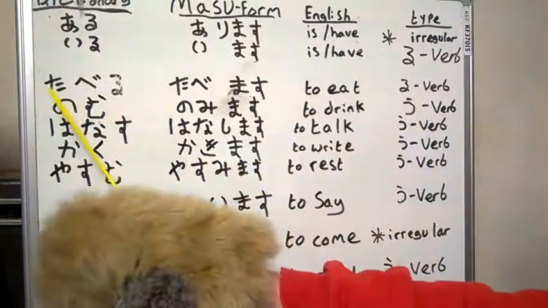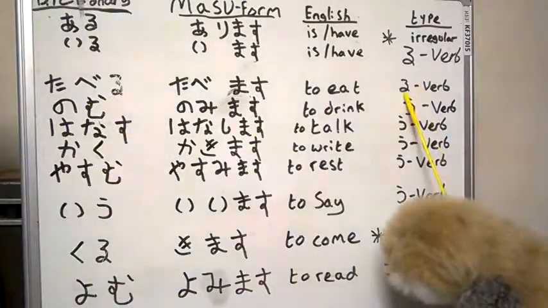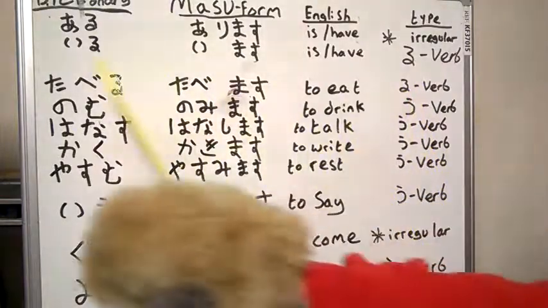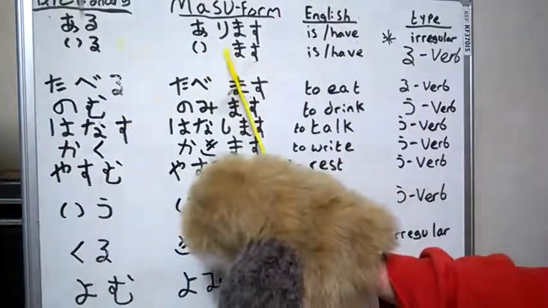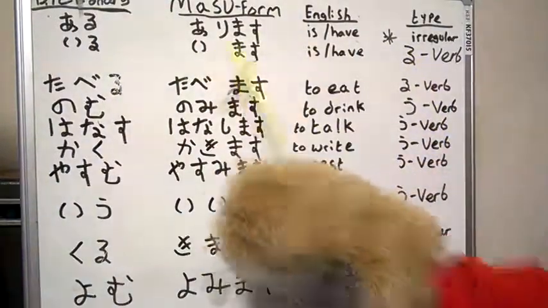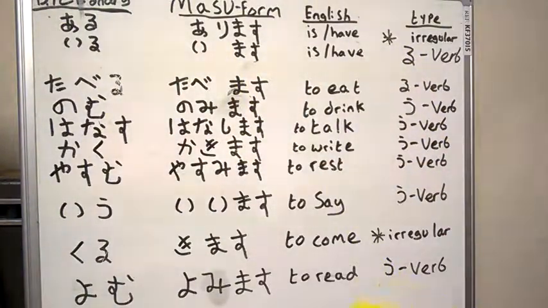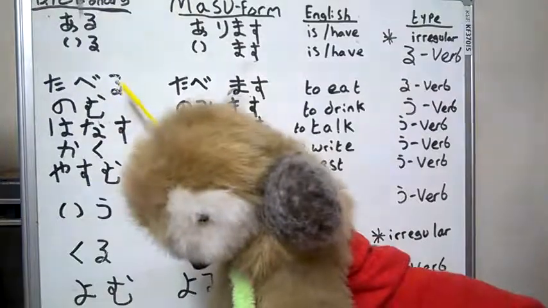This is how to change the dictionary ones, depending if it's ru. Like there as well, iru, i, take away ru. This is a ru verb, imasu. So even iru, imasu, taberu, take away ru, tabemasu.